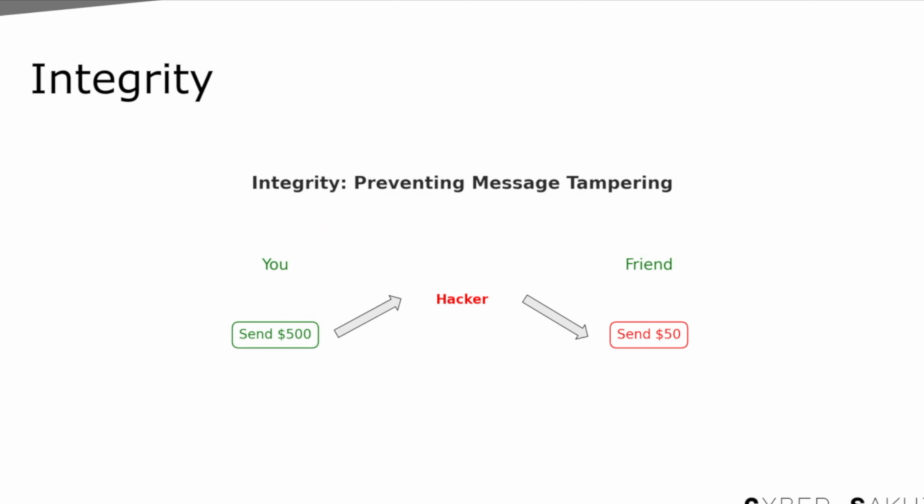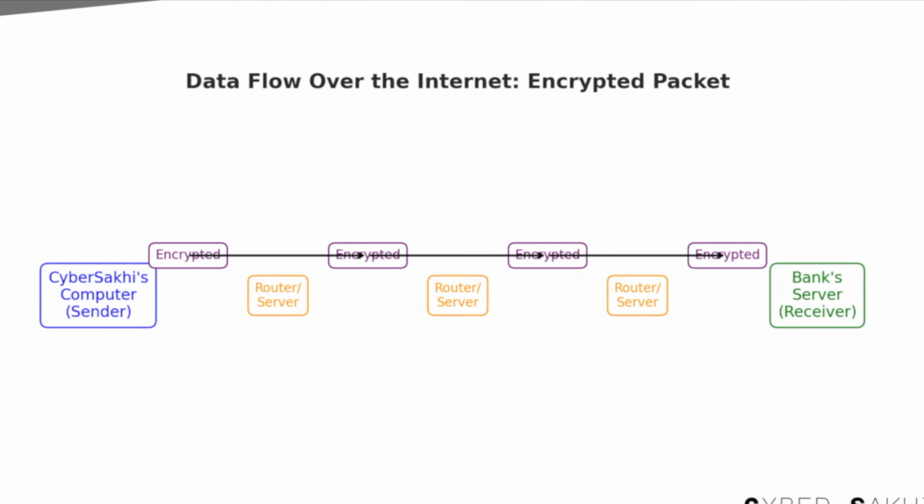with. Remember that example of sending $500 to a friend but Joker flipping it to 50? Encryption alone stops him from reading our data, but it cannot stop him from modifying it. In the digital world, when you send an encrypted message from your computer to any destination server, let's say bank, it goes through various servers, routers, and switches along the internet. Each hop forwards the data along its route.